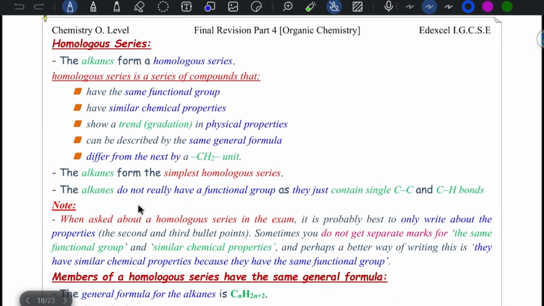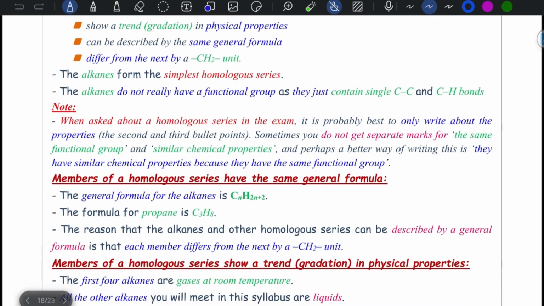When we talk about homologous series of alkanes, a homologous series contains the same functional group, similar chemical properties, a trend or gradation in physical properties, and the same general formula, and members differ from each other by a CH2 unit. Alkanes are the simplest homologous series, and they do not really have a functional group because they just contain carbon-carbon single bonds and carbon-hydrogen bonds.